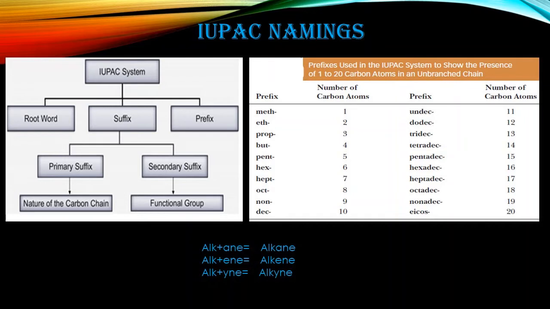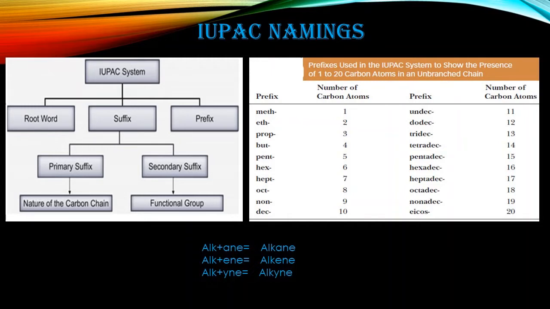Another thing is suffix and prefix. A prefix is used at the beginning, and a suffix is at the end. So for the IUPAC, both suffix and prefix words are used here.